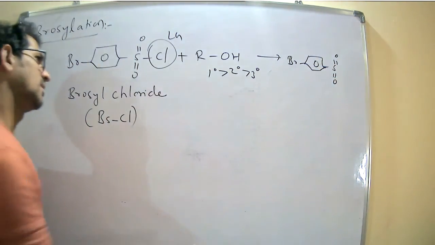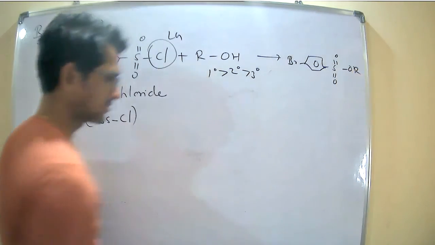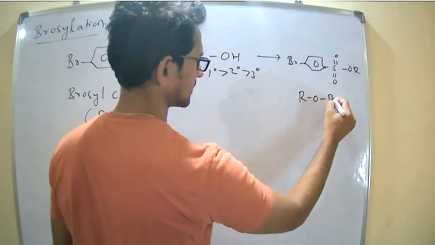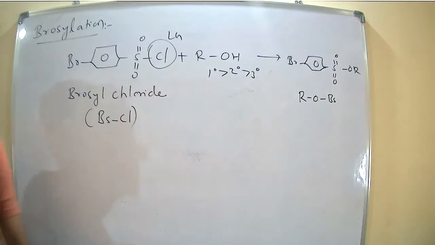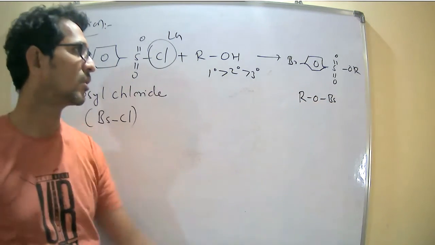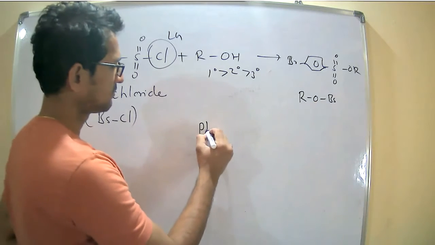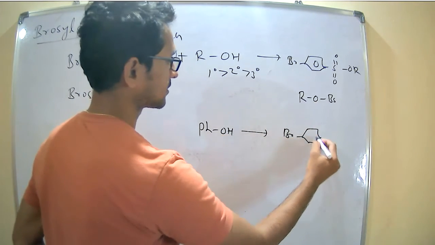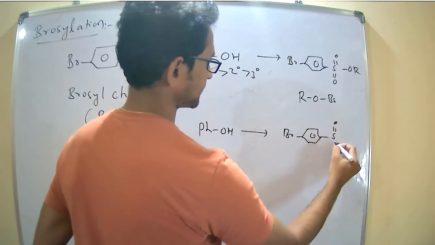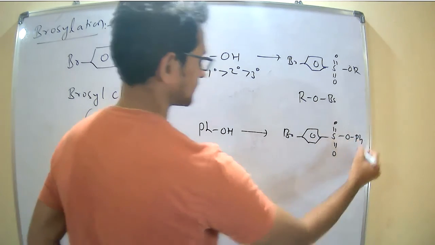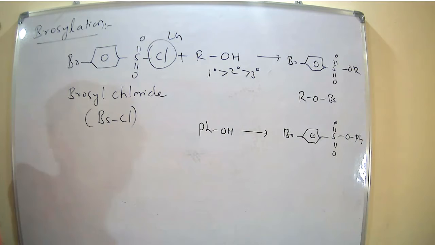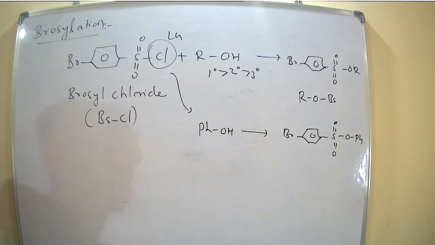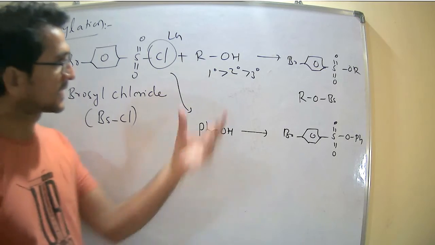Now OR, brosylates. Methyl brosylates. The same is possible with the phenols, giving phenyl brosylates. These are brosylation reactions.